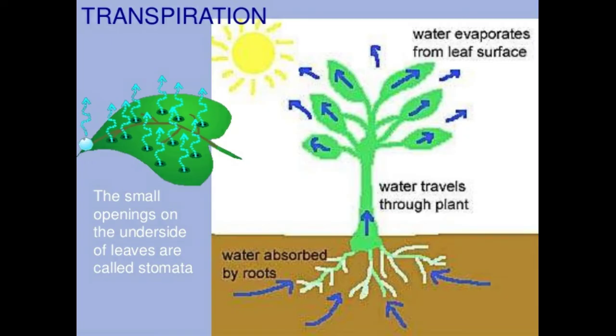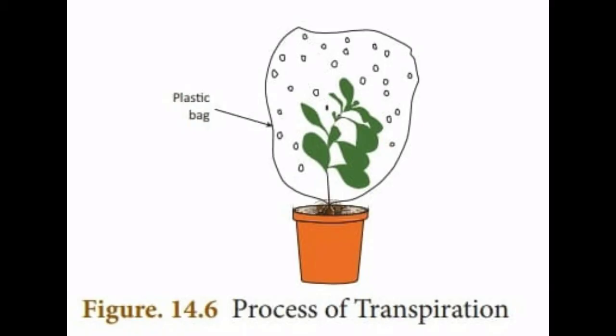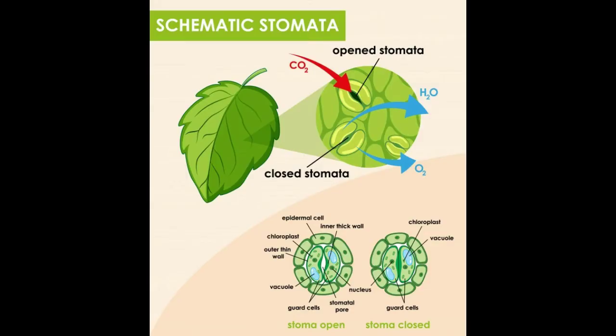Transpiration. Transpiration is the evaporation of water from the aerial parts of the plant, especially through stomata in leaves. Stomata are open in the day and closed at night. The opening and closing of the stomata is due to the change in turgidity of the guard cells. When water enters into the guard cells, they become turgid and the stoma opens. When the guard cells lose water, they become flaccid and the stoma closes.